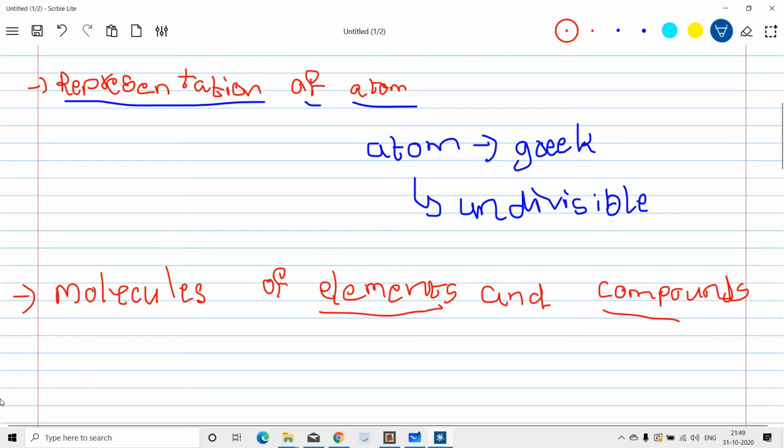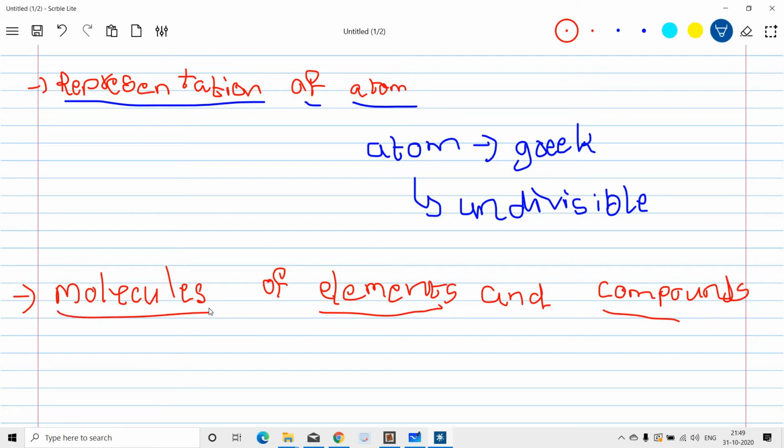The combination of elements and compounds is called molecules. How elements and compounds combine, we will discuss later. Molecules also play a major role in chemistry, and these are two important topics in chemistry. We should not forget these topics.